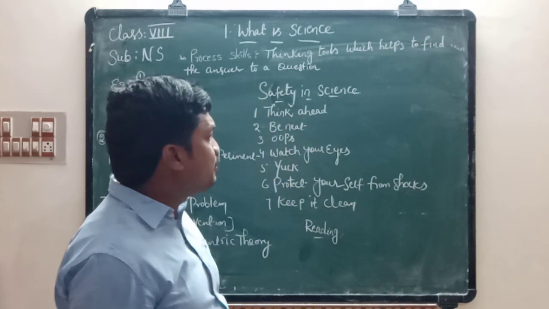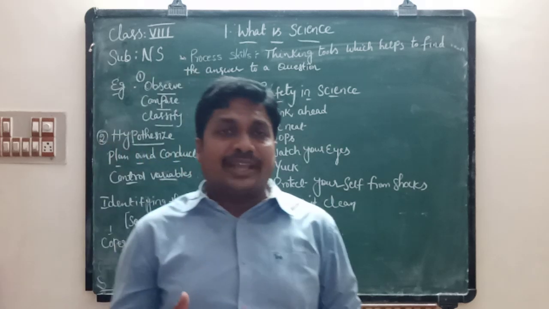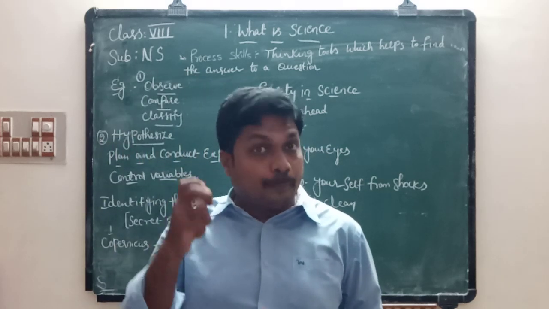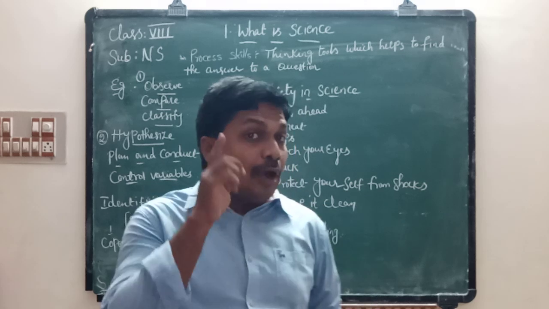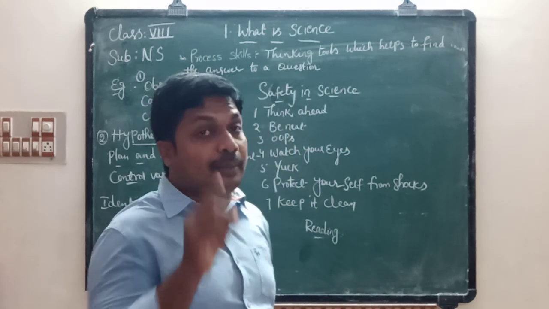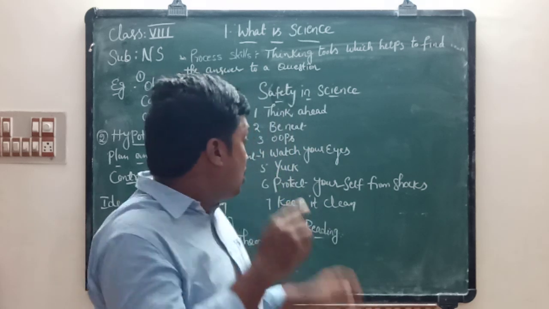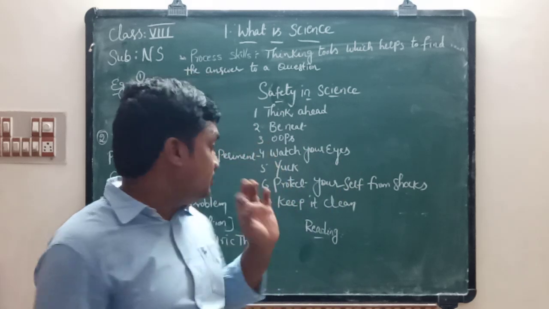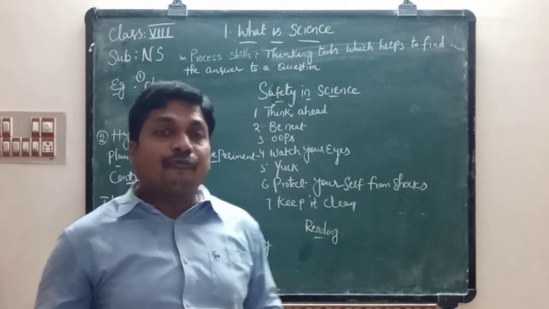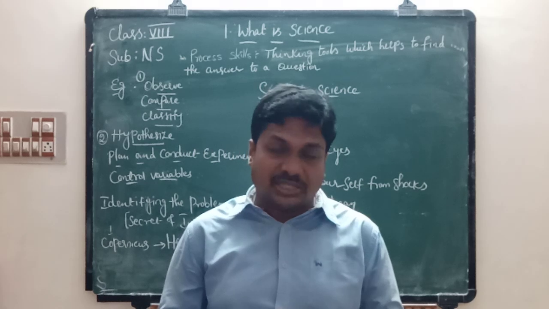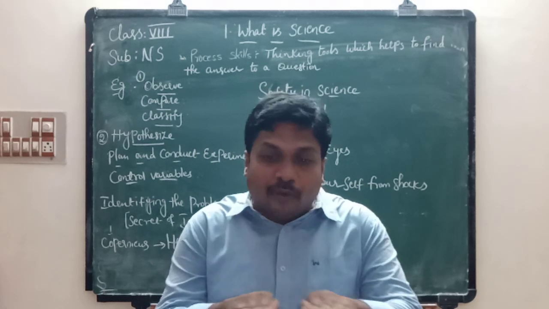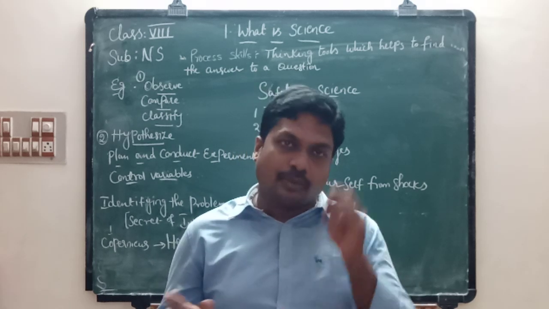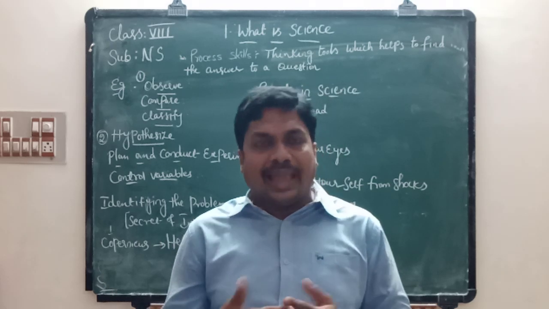Protect yourself from shocks. If you do experiments with electrical appliances, you have to protect yourself from them. Keep it clean. After completion of your project or experiment, keep the working area clean and then leave the lab.